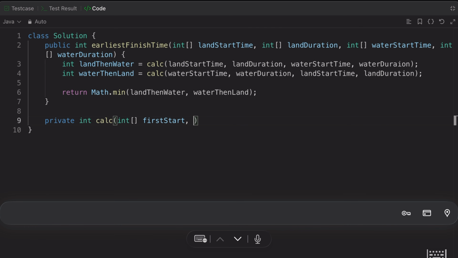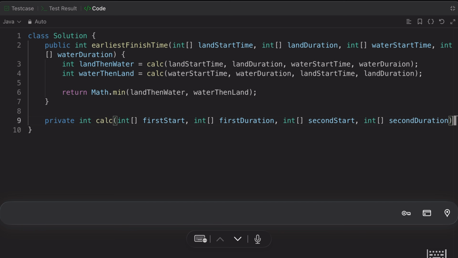Then the first duration, we will say int first duration. Okay, then we'll use the second start, int second start, and this will also be an array, don't forget that. And the int array second duration.